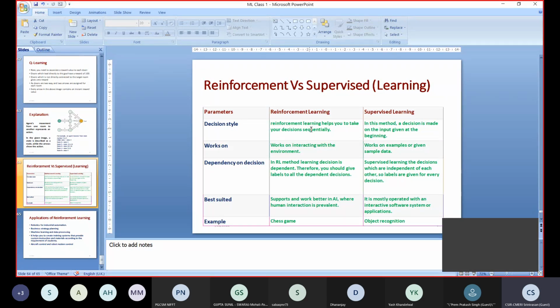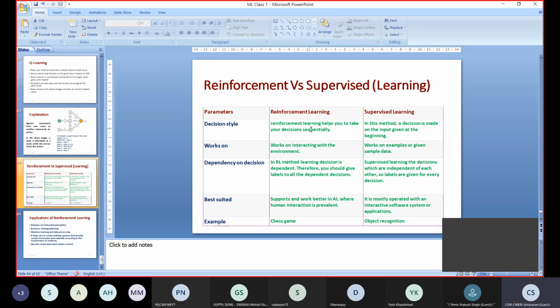For example, if I give a picture or a video and you want to find how many cars are present in that image, those kinds of object recognition, supervised learning is best suited. So wherever human machine interaction, human robot interaction, or human interaction is too much with the system, then we will be going for reinforcement learning. Wherever there is less human interaction, then we can go for supervised learning algorithms.